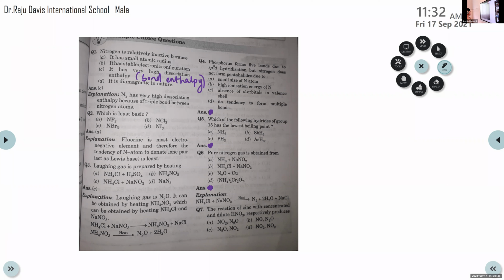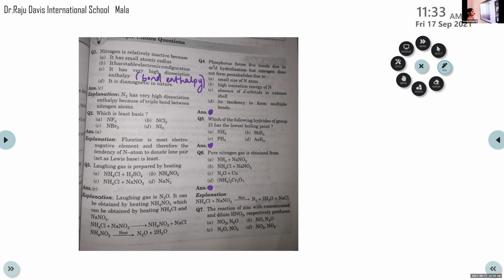Rijas, can you read question number 3? Laughing gas is prepared by heating: A, NH4Cl plus H2SO4, B, NH4NO2, C, NH4Cl plus NaNO3, D, NaN3. What is actually laughing gas?